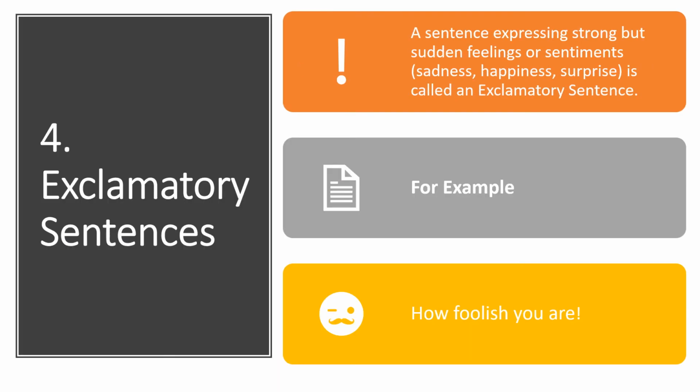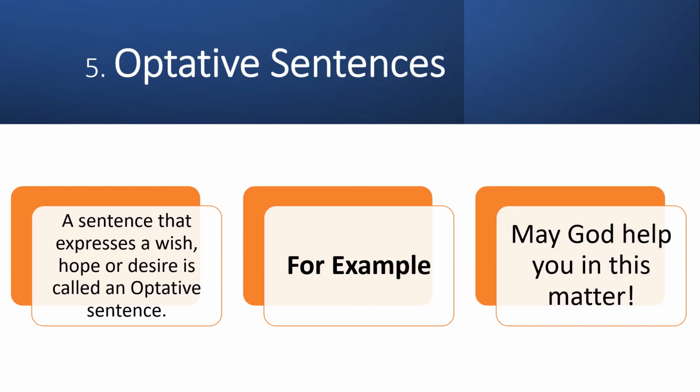Exclamatory sentences. A sentence expressing strong but sudden feelings or sentiments, sadness, happiness, surprise, is called an exclamatory sentence. For example, how foolish you are. Optative sentences. A sentence that expresses a wish, hope, or desire is called an optative sentence. For example, may God help you in this matter.